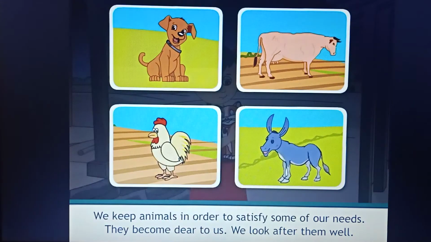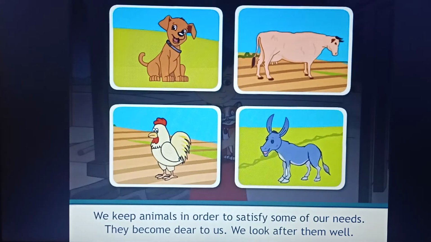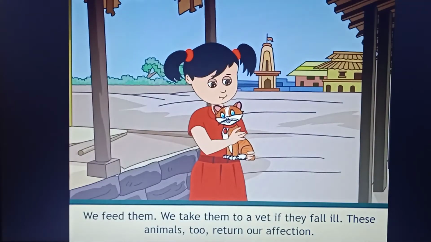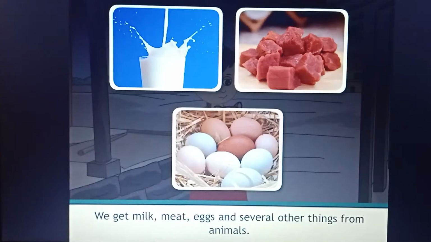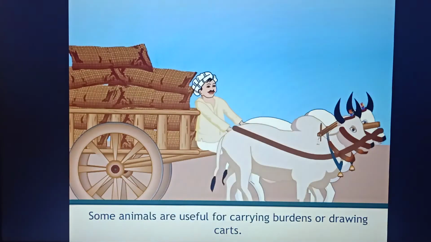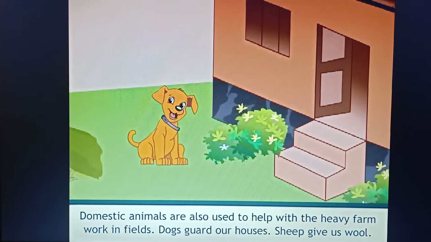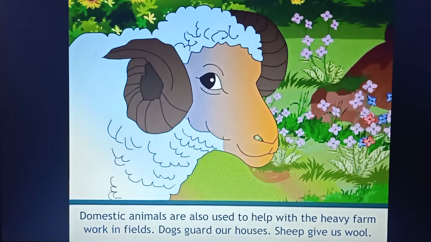We keep animals in order to satisfy some of our needs. They become dear to us. We look after them well. We feed them. We take them to the vet if they fall ill. These animals do return our affection. We get milk, meat, eggs, and several other things from animals. Some animals are useful for carrying burdens or drawing carts. Domestic animals are also used to help with the heavy farm work in fields. Dogs guard our houses. Sheep give us wool.